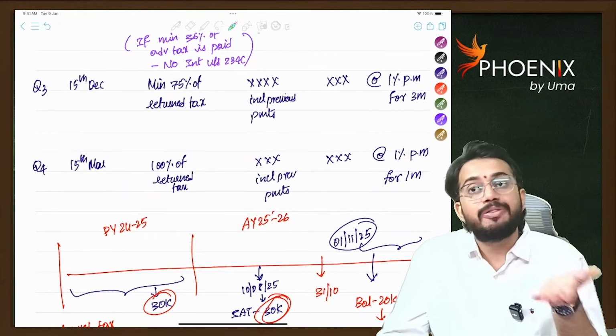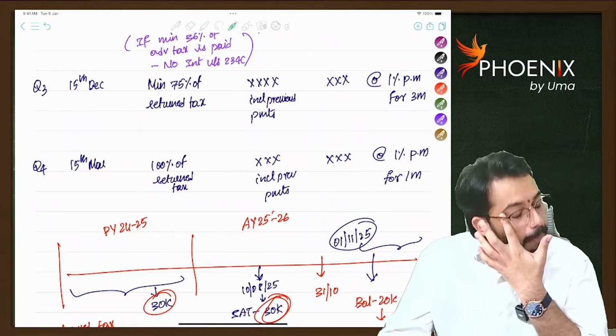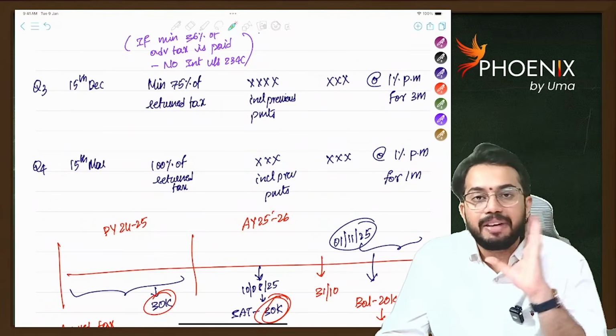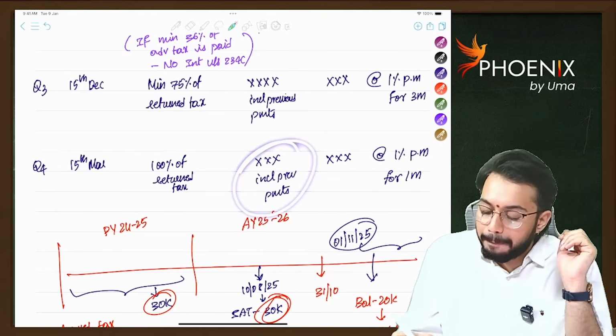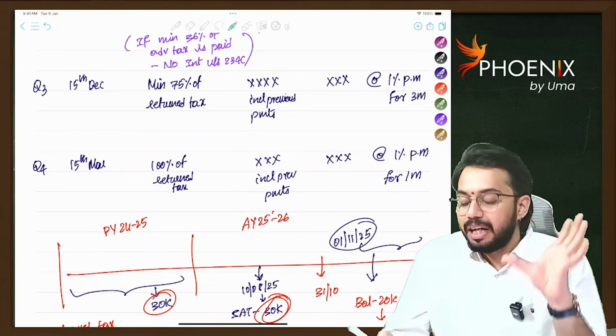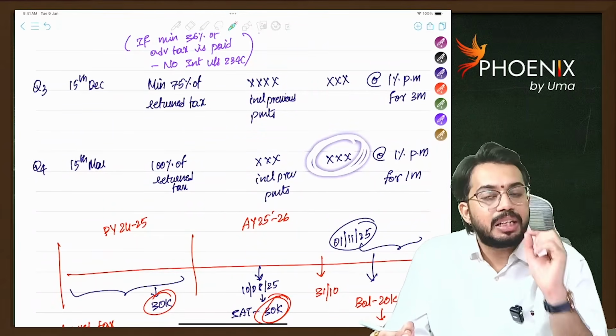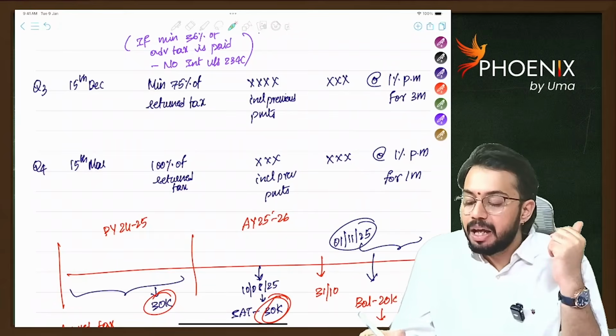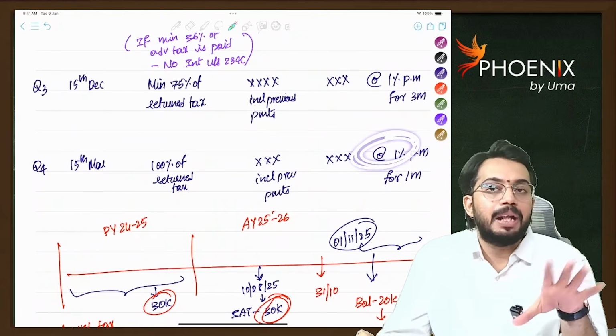The last quarter due date is 15th March. Before 15th March, 100% advance tax is payable. That will be compared with actual advance tax paid. The difference is the shortfall. On such shortfall, interest is applicable. The rate of interest is 1% per month for 1 month.